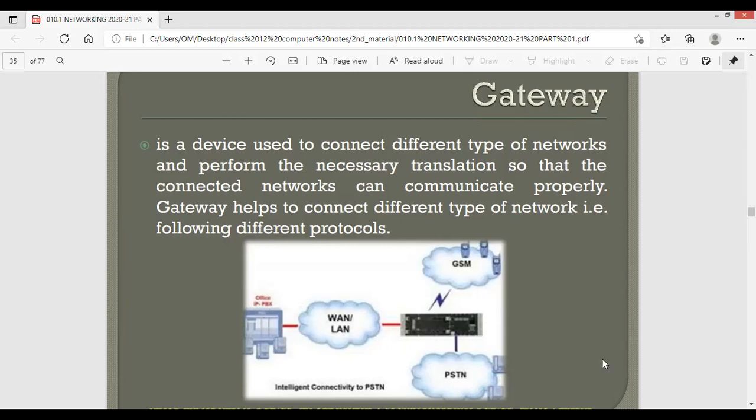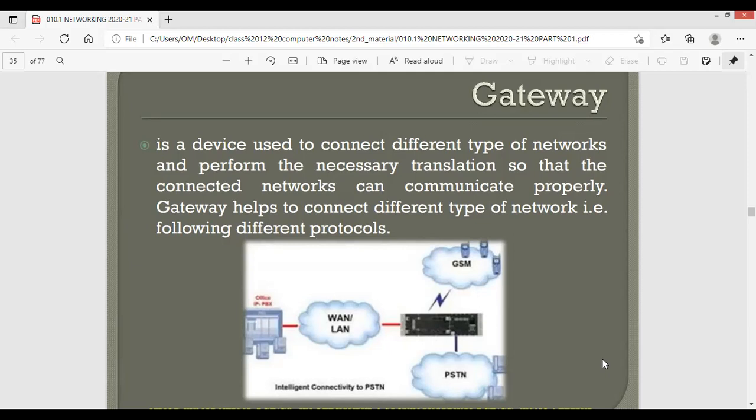So network one is sending data in a specific format. Then the gateway will translate the data so that the other network can understand it. And now when the next network is sending the data in its format, then again it will translate so that the receiving network may understand it. Basically, we utilize gateways on a LAN whenever we are connecting it with the internet.